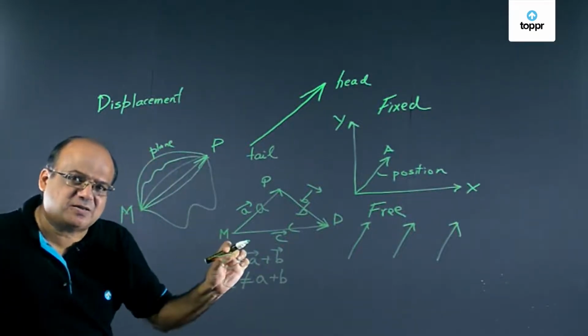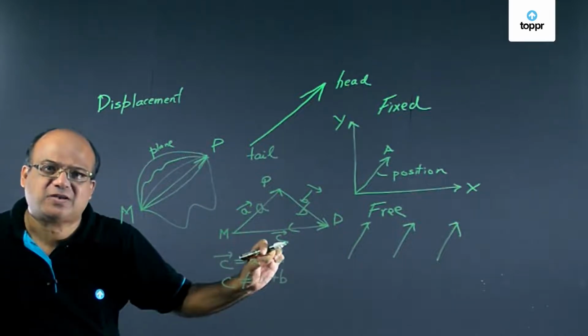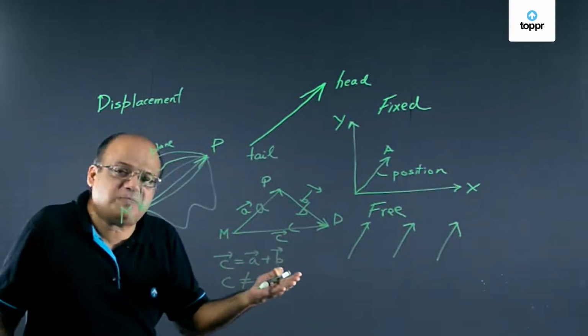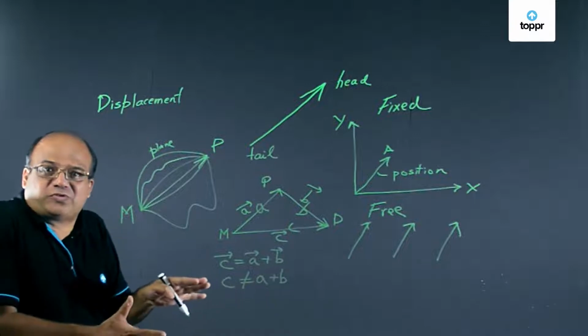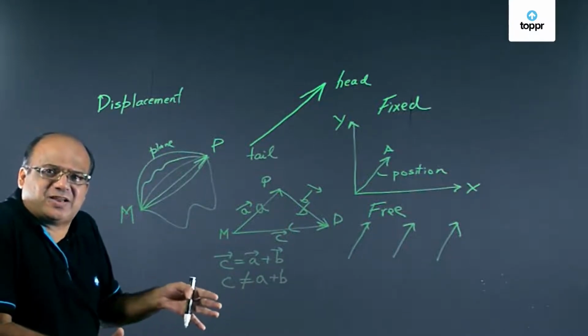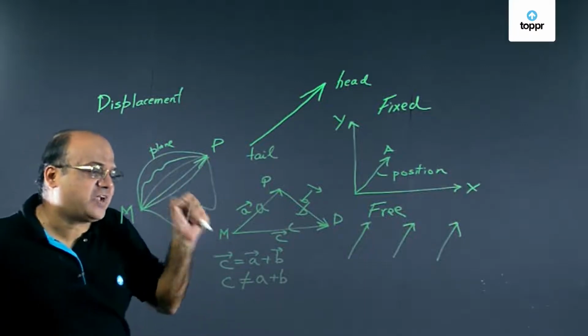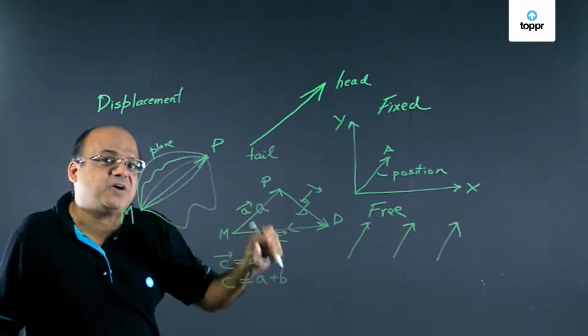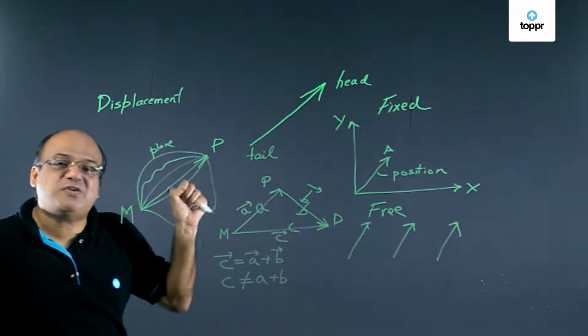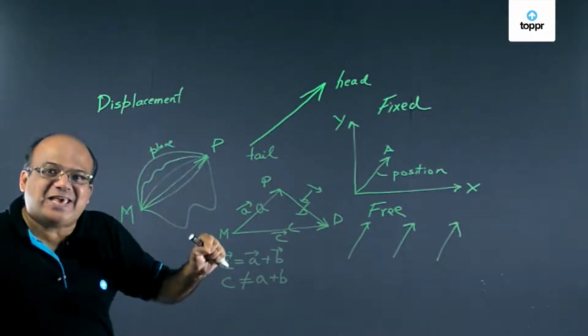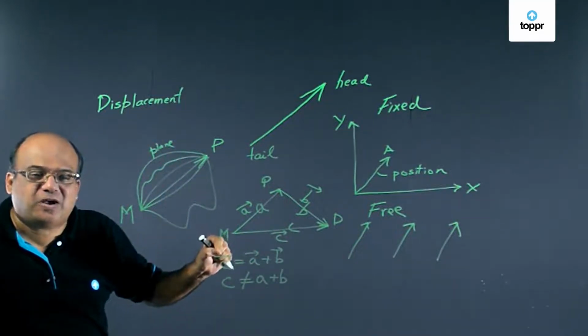C vector is A vector plus B vector. But C is not equal to A plus B. All of you know, any two sides of a triangle are greater than the third side. So obviously A plus B is more than C. But C vector is A vector plus B vector. This is the difference between scalar algebra and vector algebra.